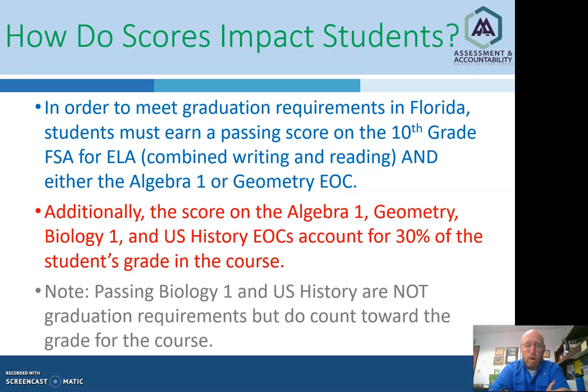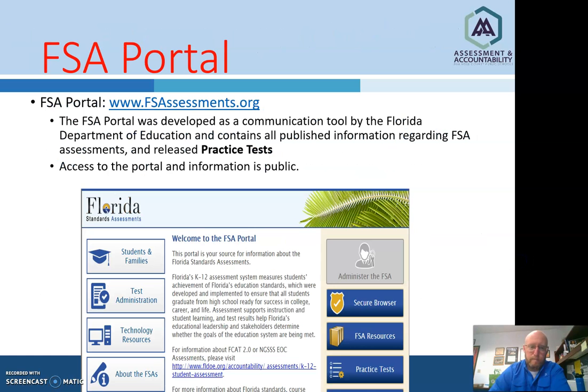Additionally, their score on the Algebra 1, Geometry, Biology 1, and or U.S. History EOCs do account for 30% of your student's grade in the course. Please note that passing the Biology 1 and U.S. History EOCs are not graduation requirements, but again, their score does count towards 30% of their grade for the course.